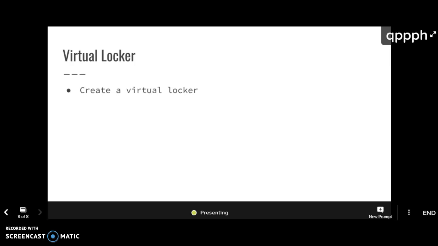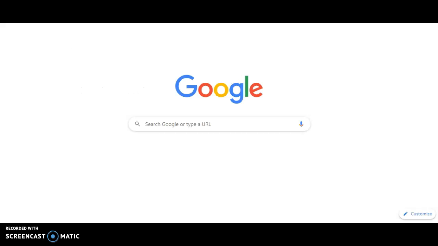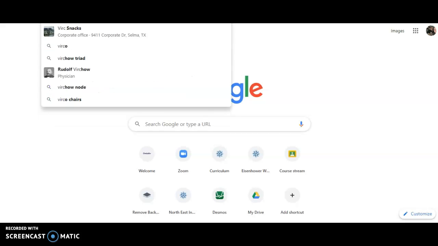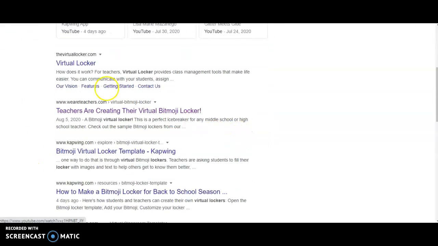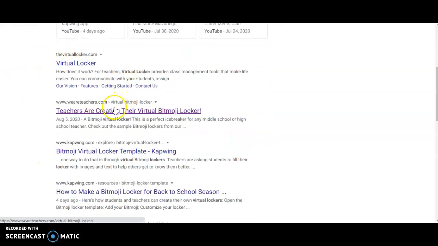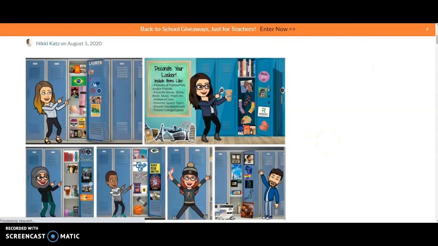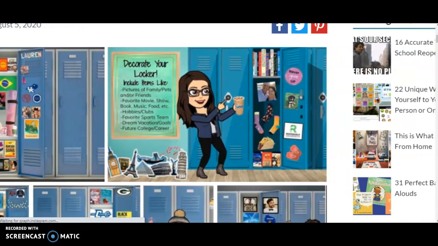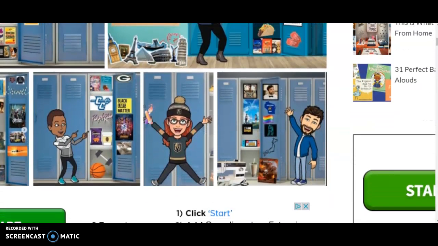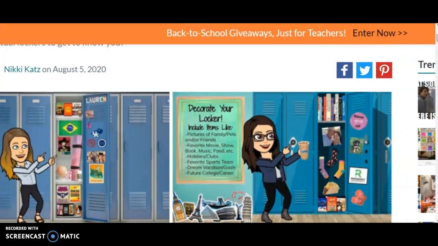And the last thing we're doing is a virtual locker. I have not posted the directions for this yet because I wanted to talk to you about it first. But just to give you an idea of what some might look like, I just went to Google and typed in virtual locker. If you look here, here are some cool lockers. I don't know if these are students or teachers, but they seem pretty cool. So I'm excited to see what you create.